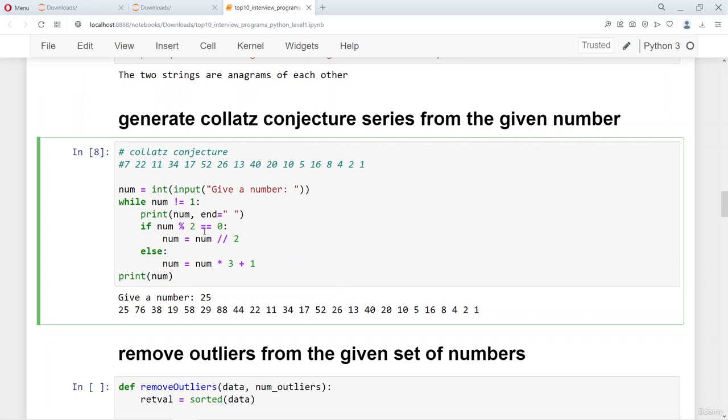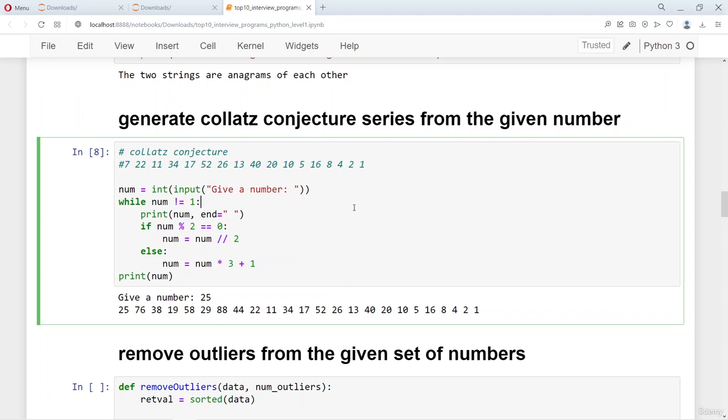If it is an even number, we just divide by 2. If it is an odd number, we multiply by 3 and add 1. So we use this floor division because we don't want a floating point number, we only want an integer, and that's the reason why we use a floor division. So this is a beautiful way to check the Collatz conjecture from any given number. So I hope you make sense of the logic that is given in the program.